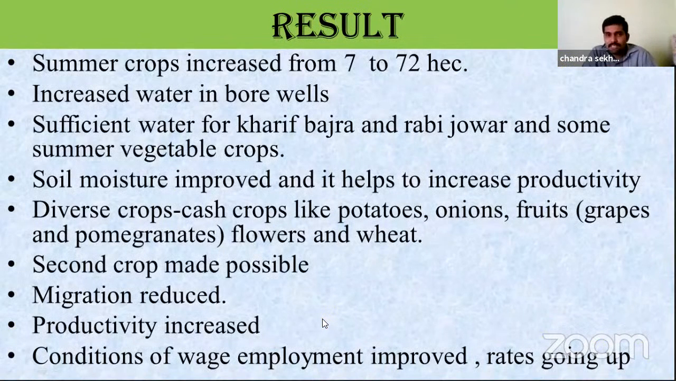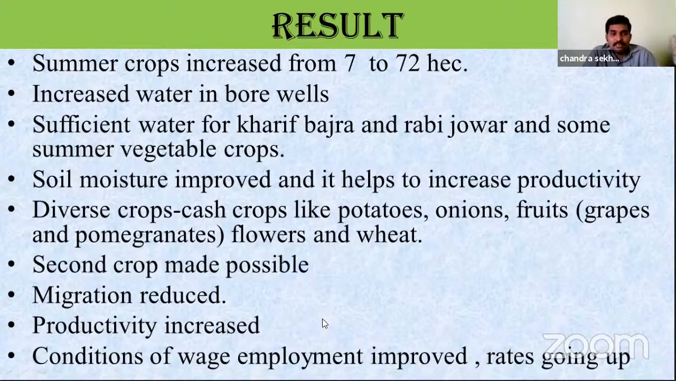Here we have discussed the scheme, the preconditions of the scheme, and the implementation of the scheme. So then what will happen? What happened after implementation of this scheme? Is there any positive result? Yes, they got positive results.